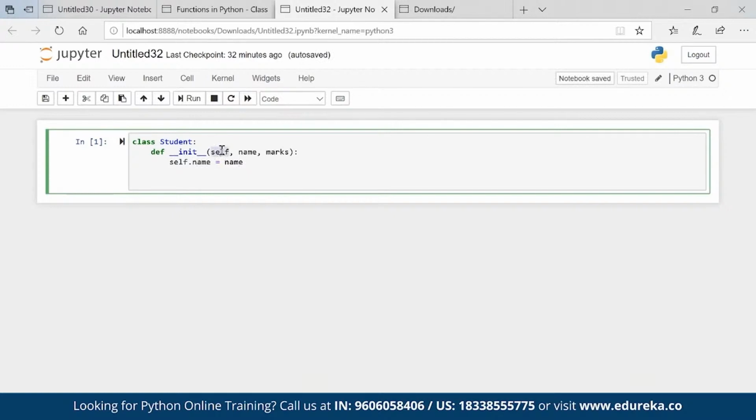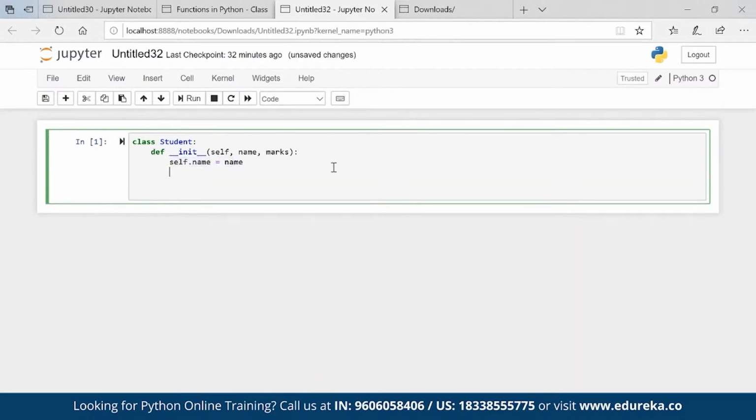So self is a keyword which is helping us to initiate, like this constructor is helping us to initiate the variables, instance variables of a class, and self is a keyword which is helping us to assign that variable in the name, right? Self dot name. So this self is helping us to assign the variable in this particular variable, assign this name variable in this particular variable. After that, we have self dot marks is equal to marks.